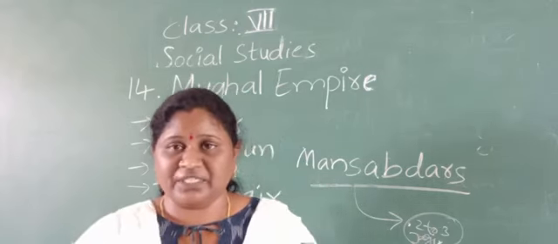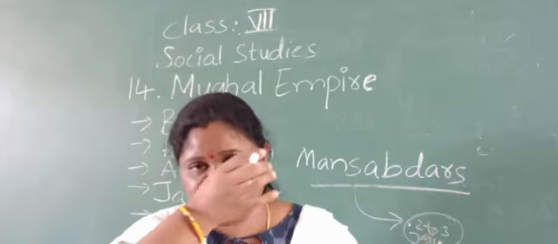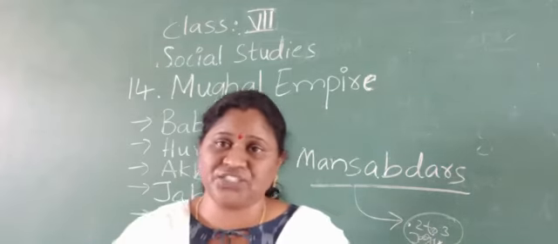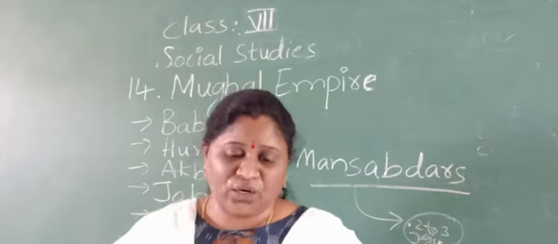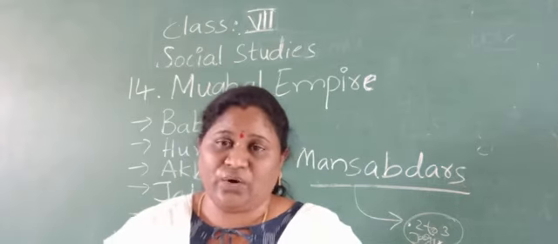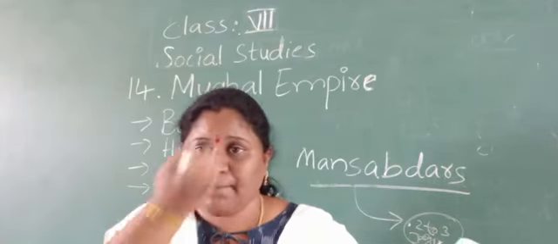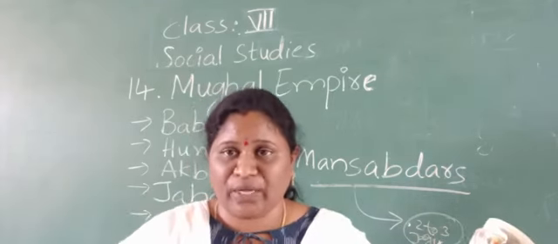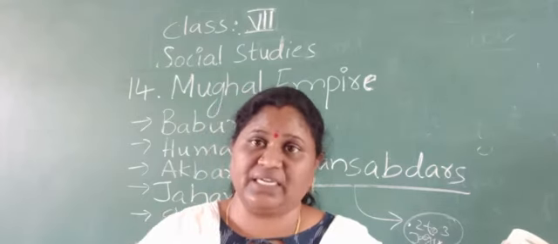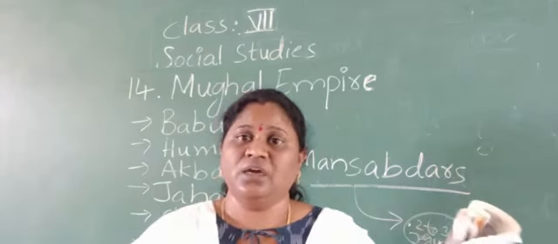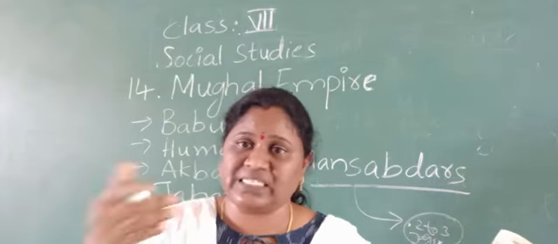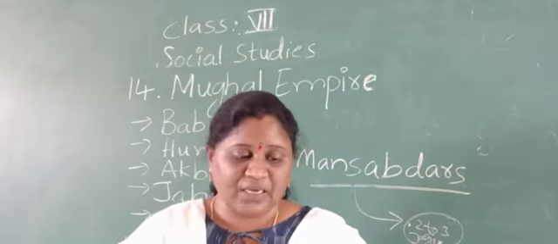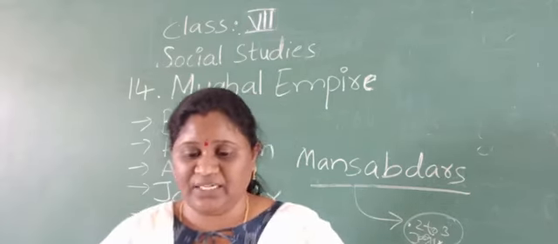Actually, the Mansabdar works only for the collection of taxes, and in each Jagir some officials were also arranged by the Mughal emperors to check on the officials, to solve any issues, or to get to know about that region, that Jagir, more comfortably. So this is about the Mansabdar and the Jagir.